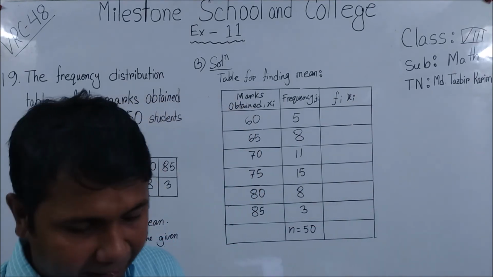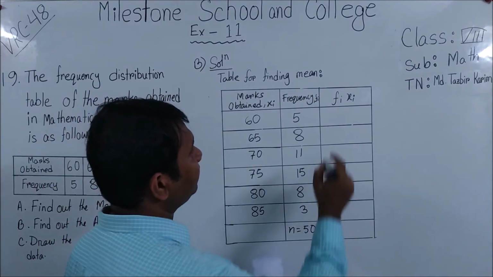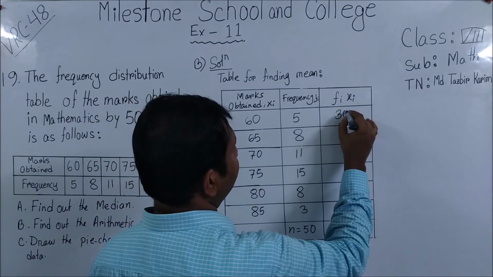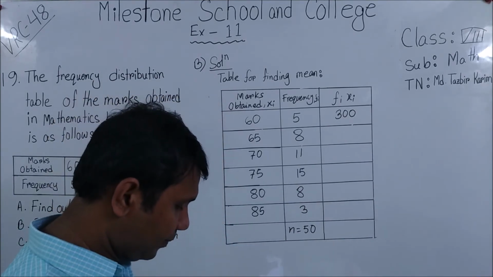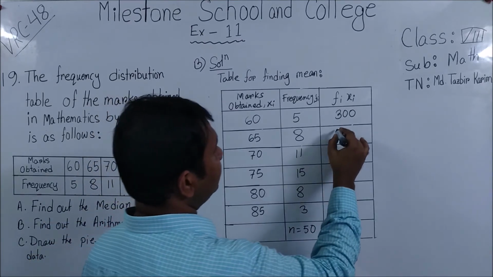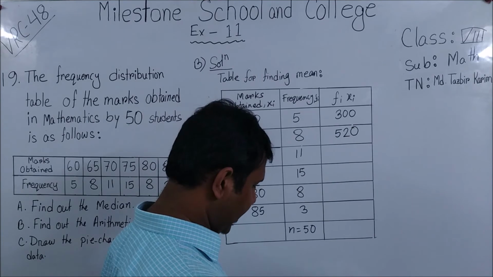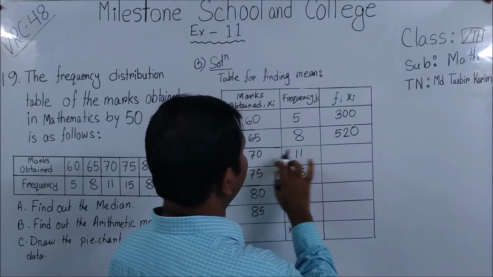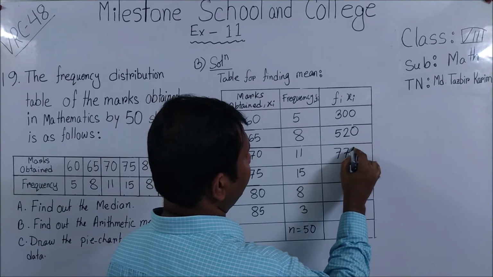Now we are going to find fi xi. We have to find the product of fi xi, that means 60 into 5, if you multiply, you will get 300. 65 into 8, you will get 520. If you multiply 70 into 11, you will get 770.